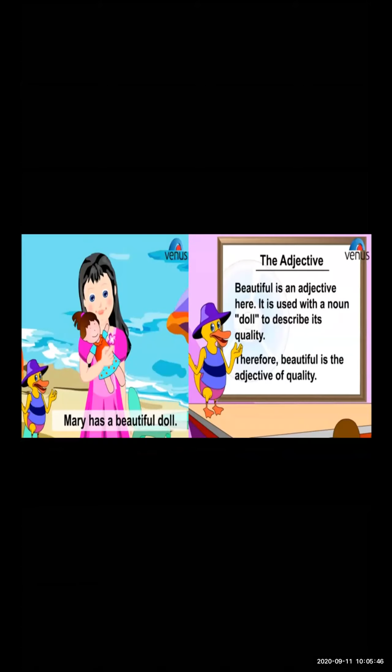They are describing the things and the person. They are giving the qualities of that particular noun or pronoun. So whenever you find that this is giving more information regarding a noun or a pronoun, you come to know that this is the quality. Let us see the next one.